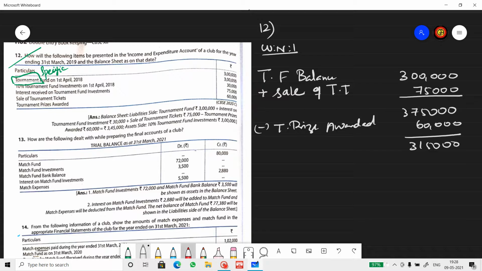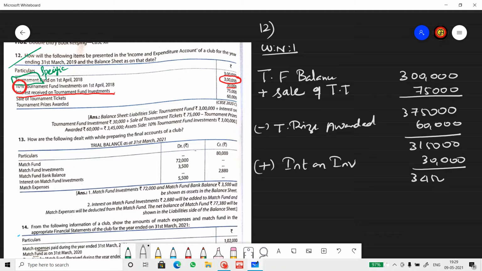Then there is interest received on tournament fund investment. That means the amount from this tournament fund has been invested somewhere, and from that we are getting interest. So the investment amount is 3 lakh, and the rate of interest is 10%. So 3 lakh into 10% is 30,000 interest. Now interest from investment of any specific fund will be added to the fund. So add interest on investment 30,000.